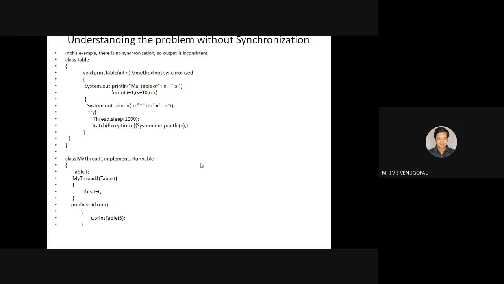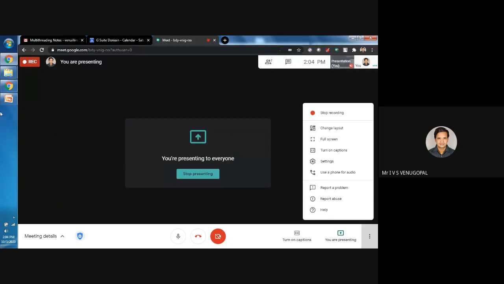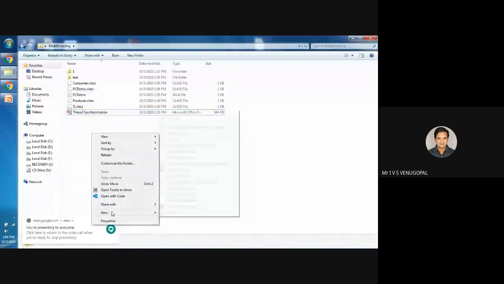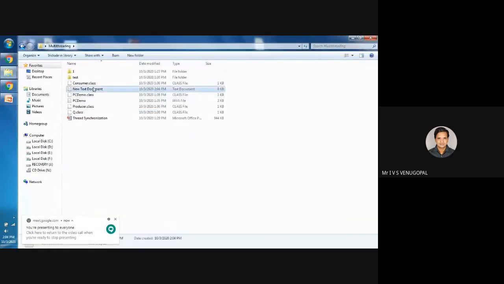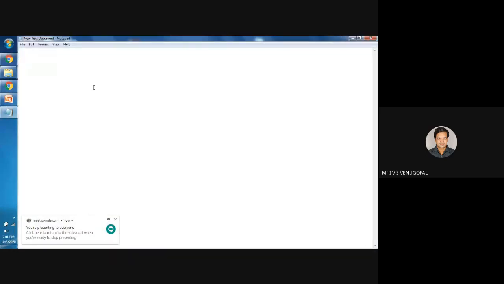Now we'll explain the concept of synchronization with an example program. I already have multithreading, and I'll open Notepad. Whenever I want to illustrate synchronization, first I must have multiple threads that need access to a shared resource.